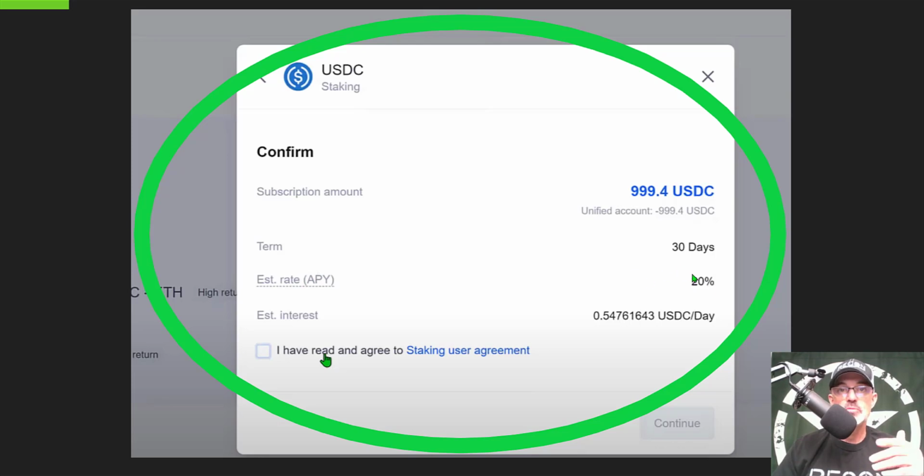Now this could change because it's a yield, not an APR. It can change depending on the profitability or the demand, because they're going to be lending this out. If there's no demand for them to lend, they might have to lower this APY to get people to actually borrow. And in a few minutes, we'll take a look and see if I actually was getting the 20%, which should have come to approximately 0.55 USDC per day.